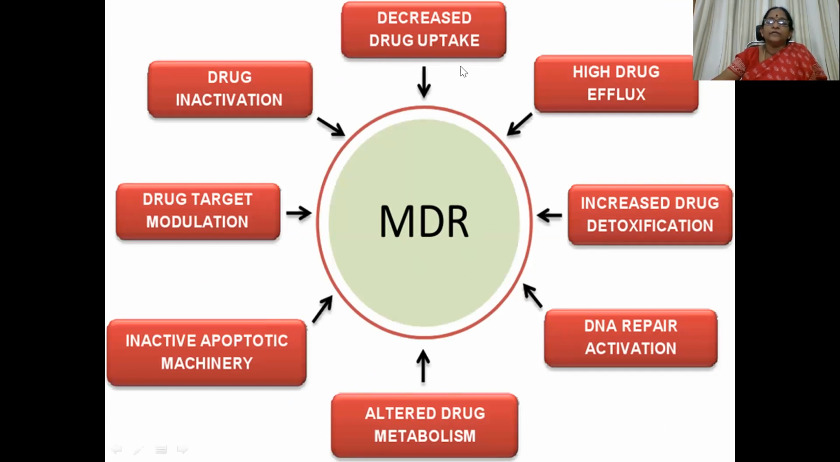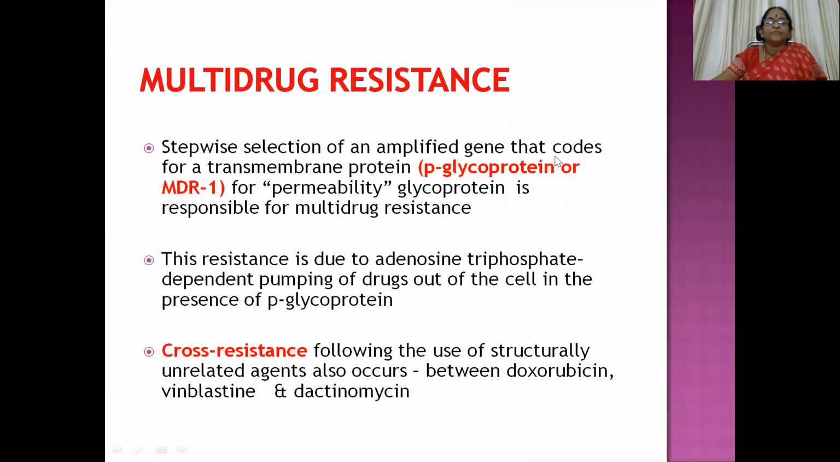So multi-drug resistance: what are the various factors involved in its development? Decreased drug uptake, increased efflux, increased drug detoxification, DNA repair activation, altered drug metabolism, inactive apoptotic machinery, drug target modulation, and drug inactivation. So what is this multi-drug resistance? Let us see precisely. It is the stepwise selection of an amplified gene that codes for a transmembrane protein, that is P-glycoprotein, the MDR1 gene.